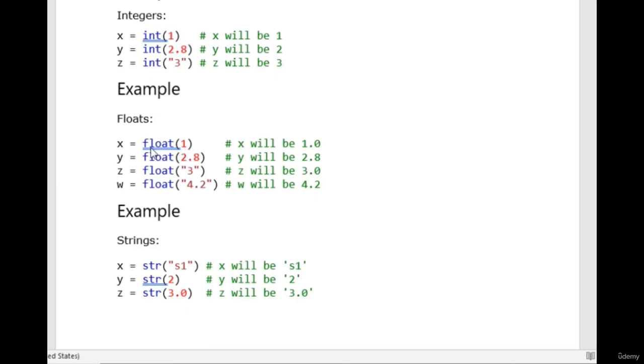Next, coming to float, same like that, x equal to float of 1. This is an integer which is converted to float, so 1.0 will be your answer. And 2.8 is already a float value, so as it is, 2.8 will be printed. 3 you are giving in quotation, so 3.0 will be given. So this is a string which is converted to float. Float value will be printed. This is also a float value, but you are giving it in string, so again this has to be converted to float. Then only you will get your answer.